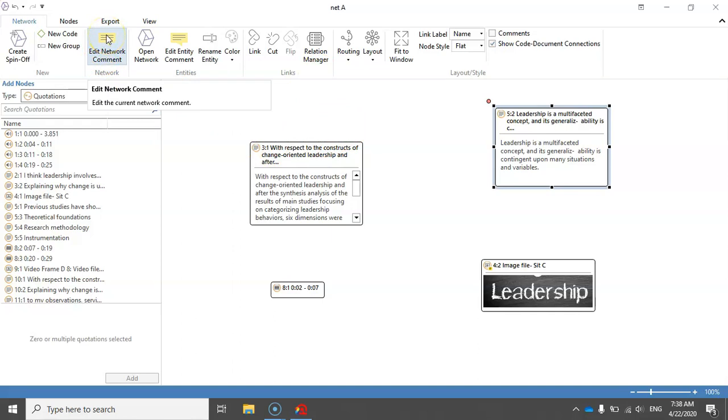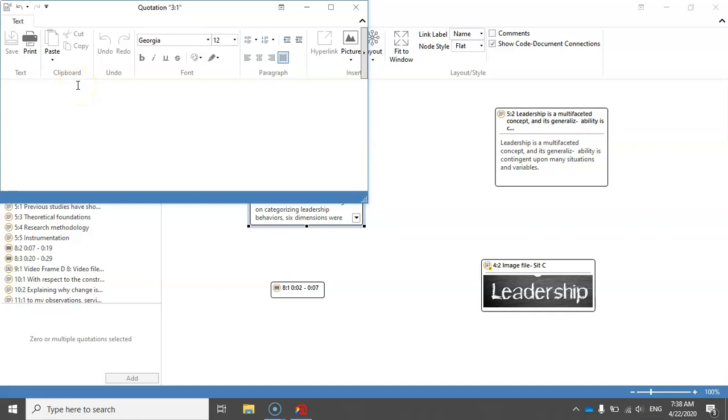To add a comment to this network, you can simply click on edit network comment and then add a comment to this network. Also, when you select any of the quotations, you can simply rename it or add a comment to it. So let me just add a comment to this quotation. This is a comment.